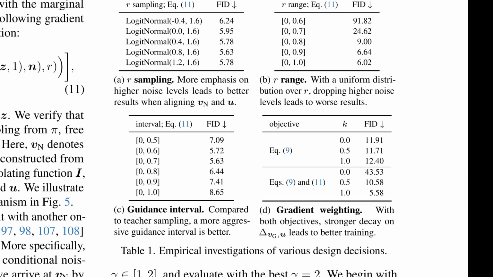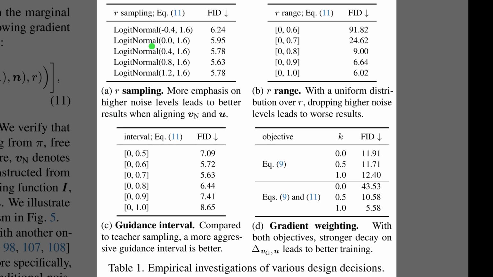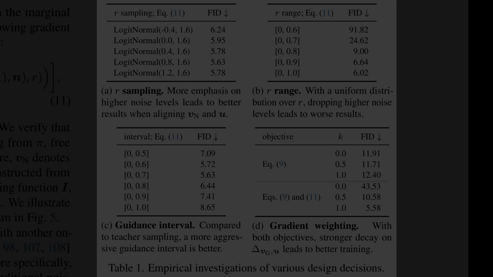Well, while the previous figure showed how dataset distortions hurt quality, Table 1 shows which training tweaks actually rescue performance. The left columns reveal that sampling the correction loss more at high noise levels and keeping the full noise range both lower Fréchet Inception Distance substantially. The bottom left block indicates that using a wider guidance interval also helps. The right block shows that, when combining both objectives, stronger decay on the generating velocity gradient yields the best scores.